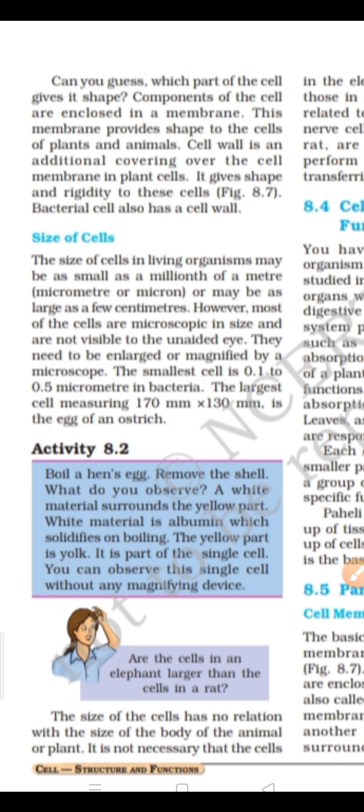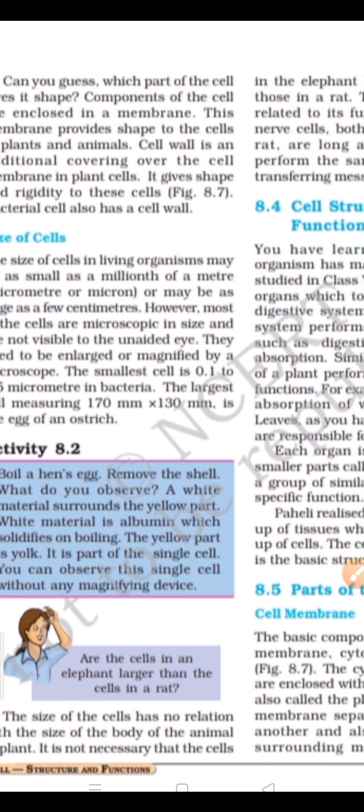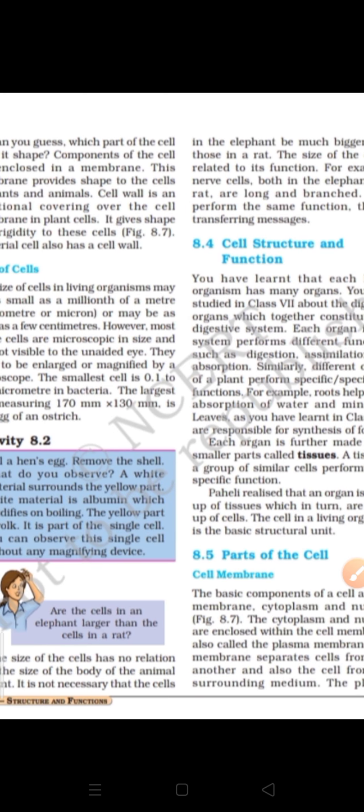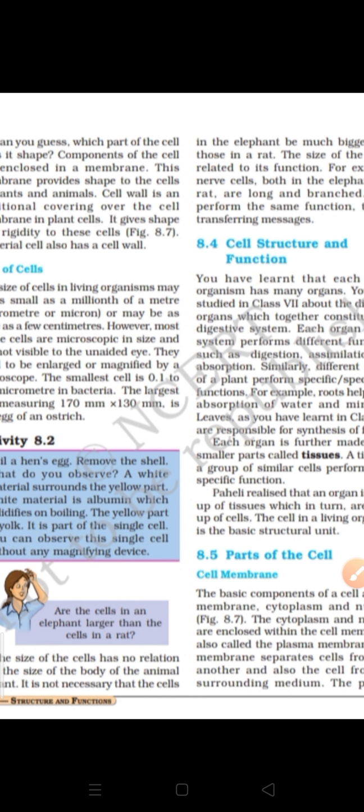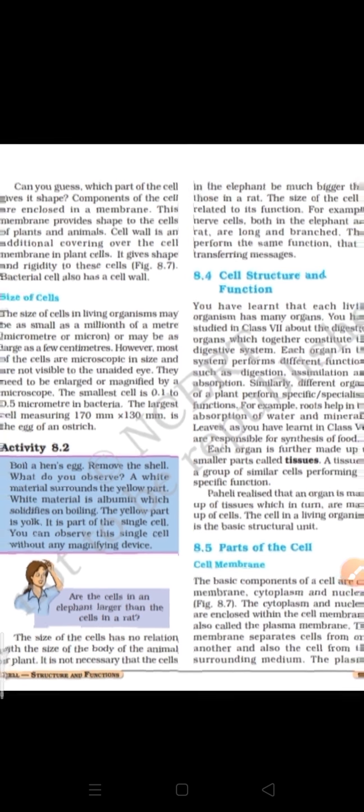Now one more question has been discussed here. A rat is also multicellular, composed of several cells, and an elephant is also multicellular. So is there a possibility that both have the same size of cell, or that the rat has a small size of cell and the elephant has a big size of cell?